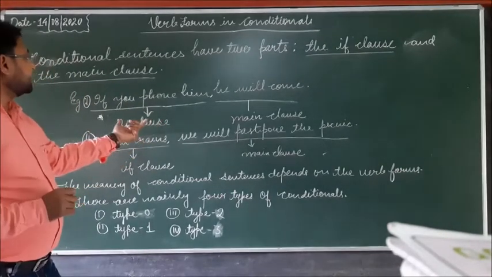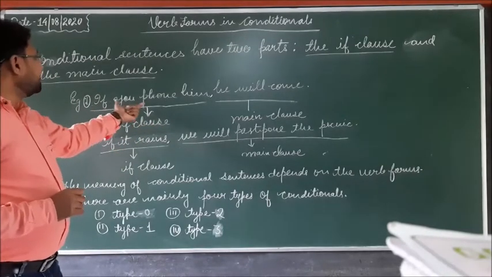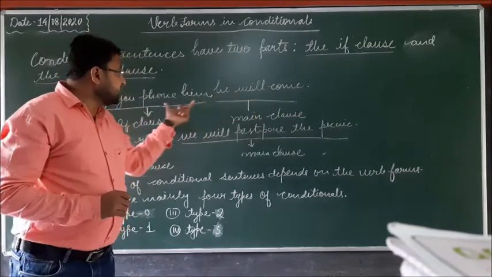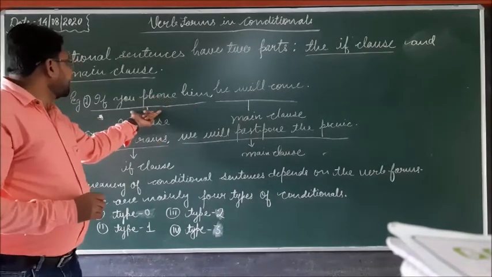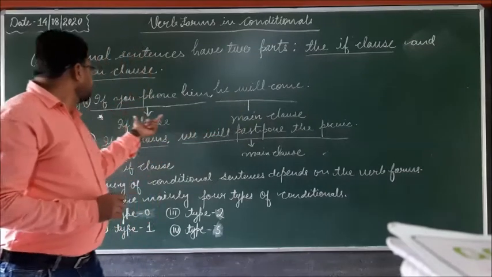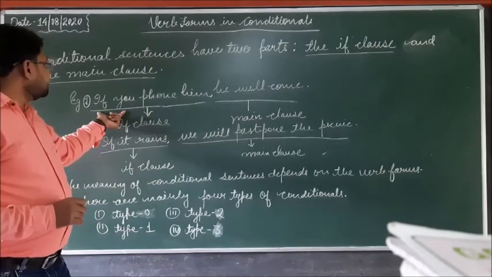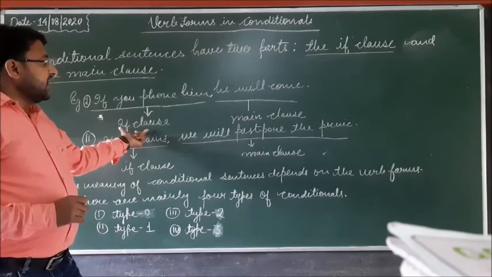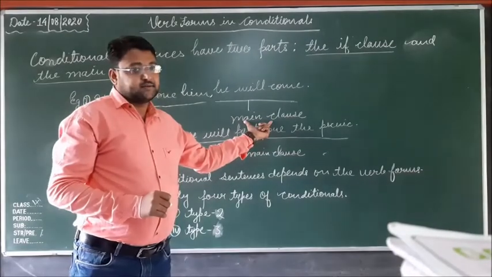You can see conditional sentences here. Example: if you phone him, he will come. In this sentence, there are two parts. The part where if is added is the if clause, and the other part is the main clause.